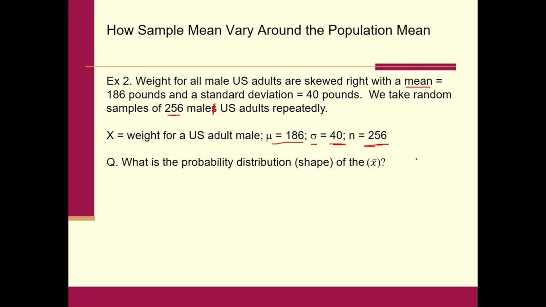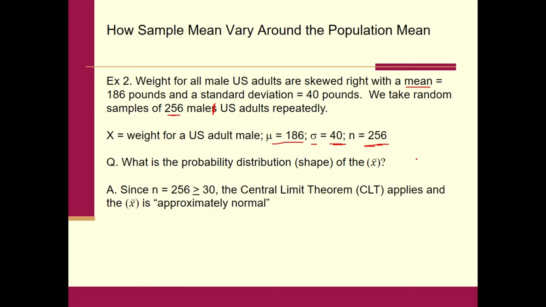Okay. What is the probability distribution of all these X bars? So we put all the X bars together into one graph. What is the probability distribution going to look like? Well, let's see. The original distribution X is what? Skewed right. It's not bell-shaped. But can we say something about the sampling distribution of X bar? Well, yes, we can. Why? Because of the central limit theorem. As long as n is greater than or equal to 30, and in this situation it's 256, the sampling distribution of X bar will be, again, approximately normal.